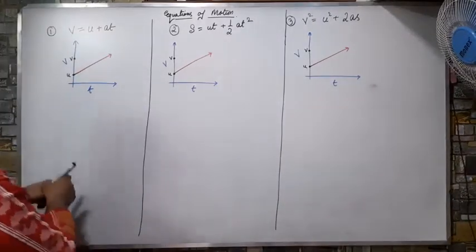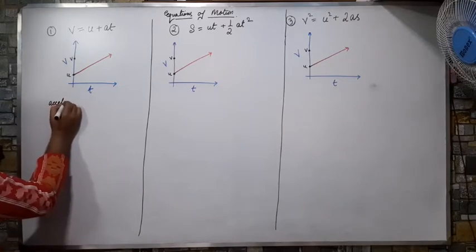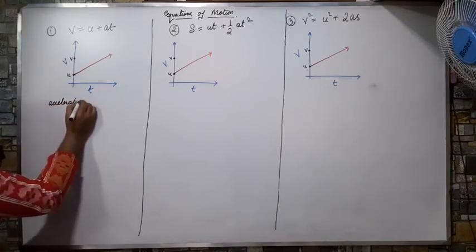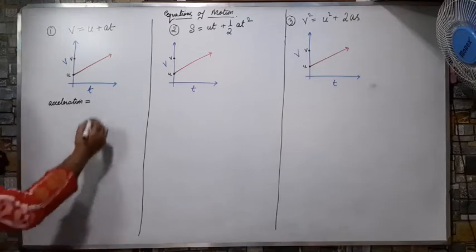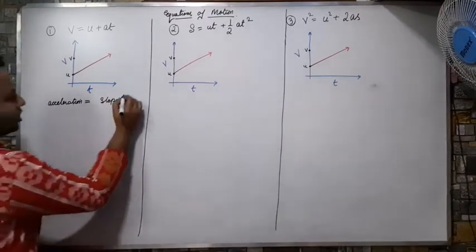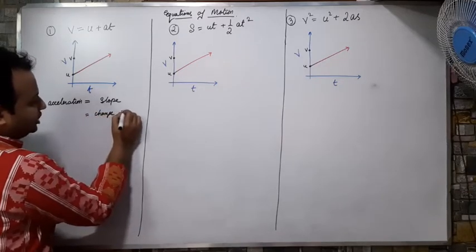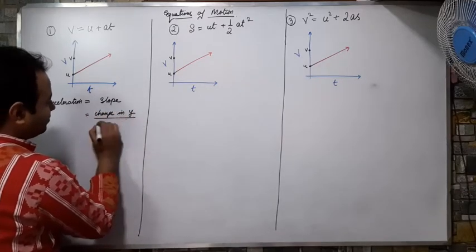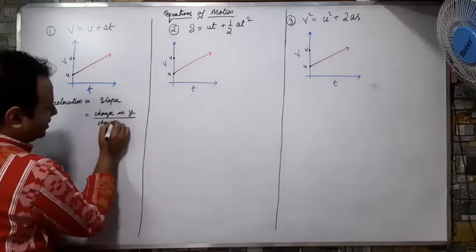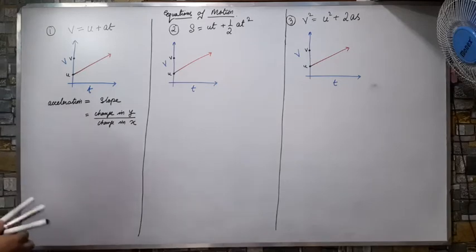कैसे? Now in the first one I have to find acceleration. So how to find the acceleration from a VT graph? That is slope. What is slope? Slope is change in y by change in x. Correct?